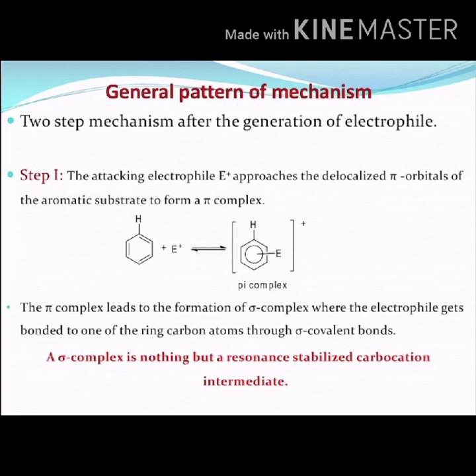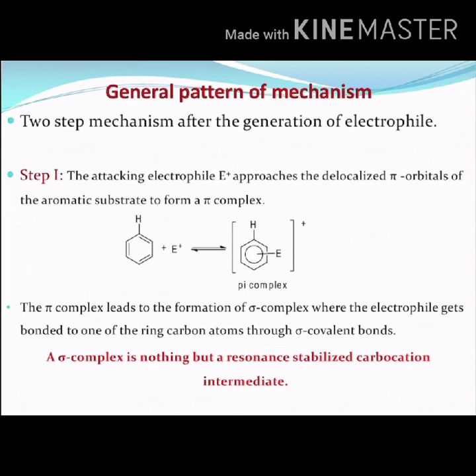If we observe this reaction, when the electrophile approaches the aromatic compound, a coordinate bond is formed, not a sigma bond. The formation of a coordinate bond between the aromatic compound and the electrophile converts it into a complex, what we call a pi complex.